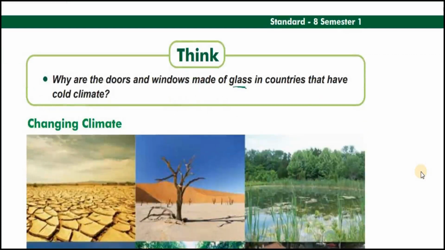So in cold countries they use glass, and they also use a lot of wood, because both act like insulators. They allow the heat to come in, and they allow the heat to stay inside only. They won't allow the heat to move out of the house. While in hot countries we use marble or tiles in our flooring, because they lose the heat faster.